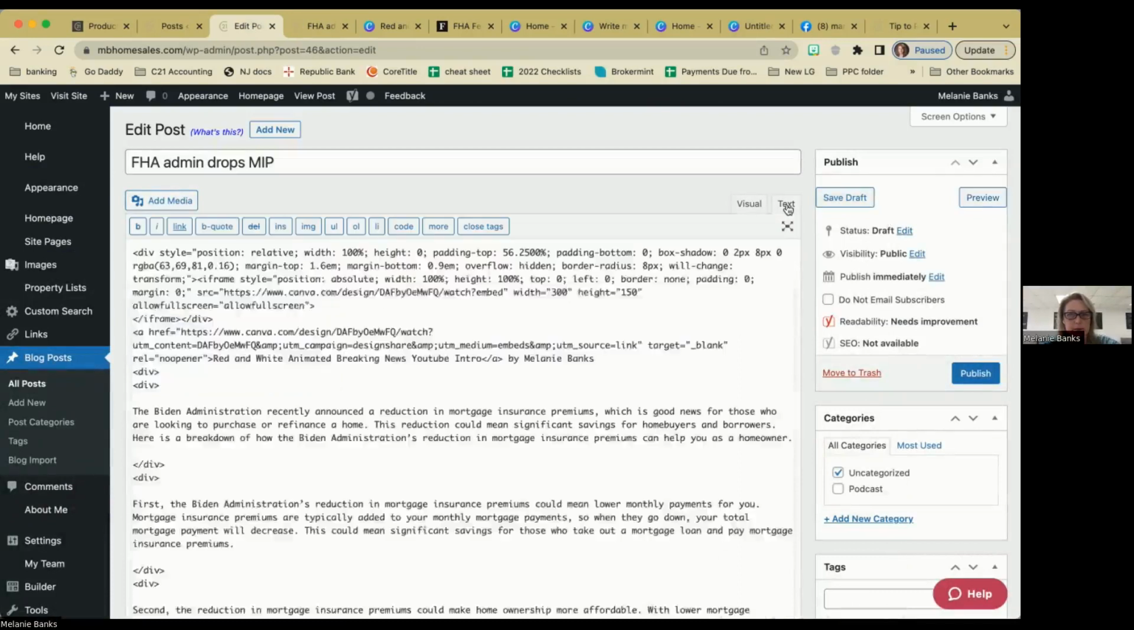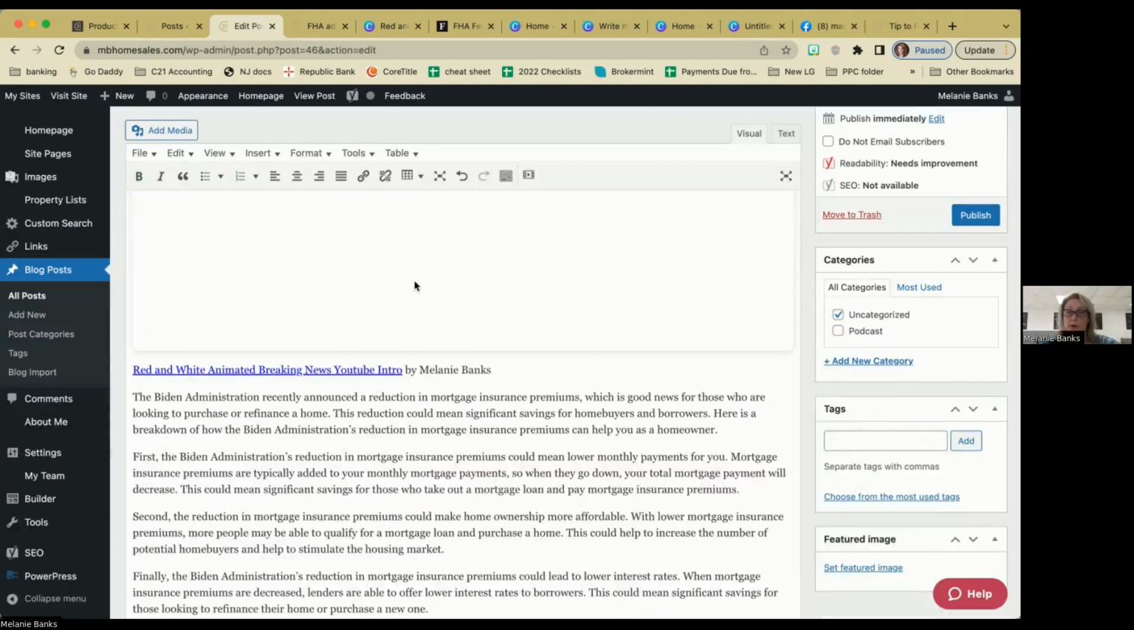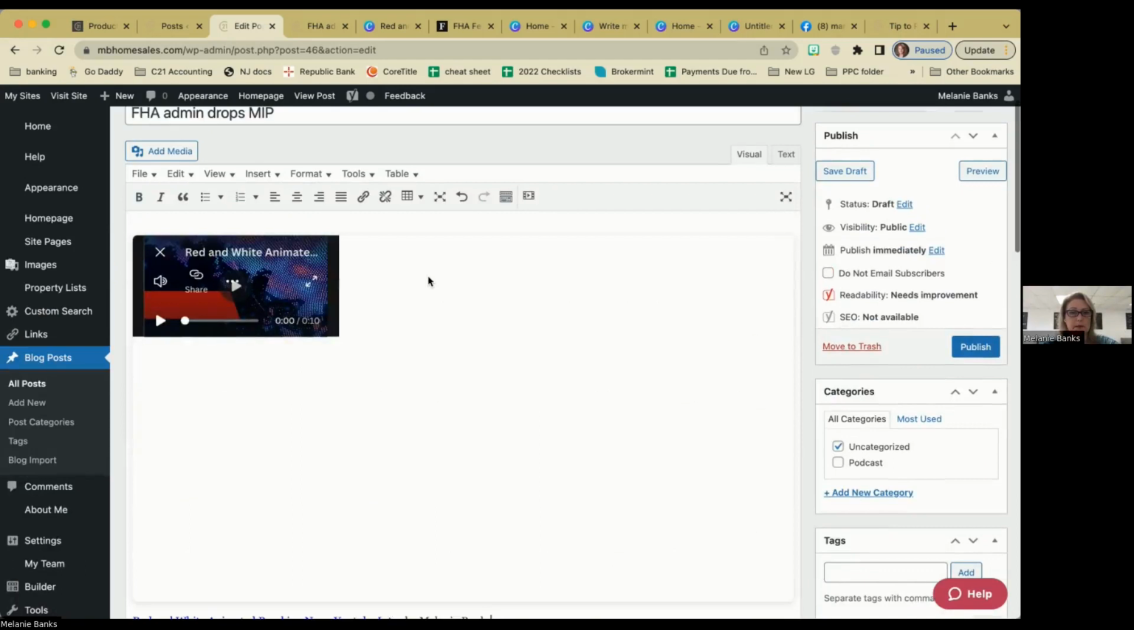And again, in the text, go to the top, drop the code in there, and don't do anything. Just go back to visual. And again, don't do anything here because it's already built into the site. It doesn't matter what it looks like right there.